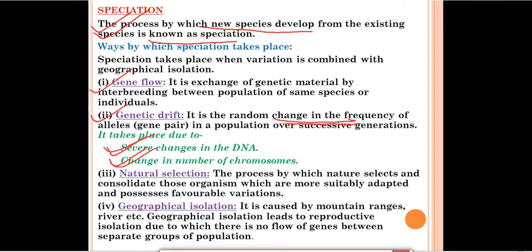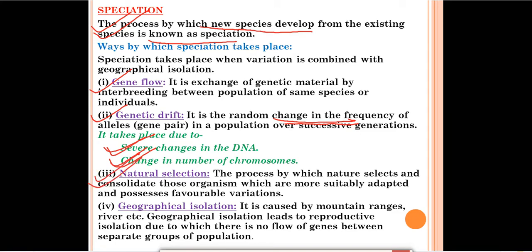The next one is natural selection. As we have seen in the case of beetles, it is the process by which nature selects and consolidates those organisms which are more suitably adapted and possess favorable variation. In natural selection, nature selects the organisms to survive in the future. Like we saw with the beetles, the green population increased in number and survived. That was selected by nature. So this is called natural selection.